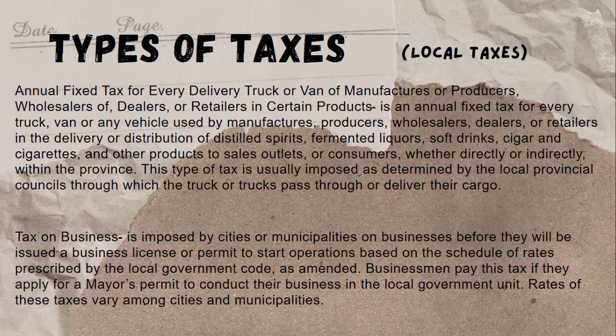Annual fixed tax for every delivery truck or van of manufacturers or producers, wholesalers, dealers, or retailers in certain products. It is an annual fixed tax for every truck, van, or any vehicle used by manufacturers, producers, wholesalers, dealers, or retailers in the delivery or distribution of distilled spirits, fermented liquors, soft drinks, cigars and cigarettes, and other products to sale outlets or consumers, whether directly or indirectly within the province. These types of tax are usually imposed as determined by the local provincial council through which the truck passes through or delivers their cargo.